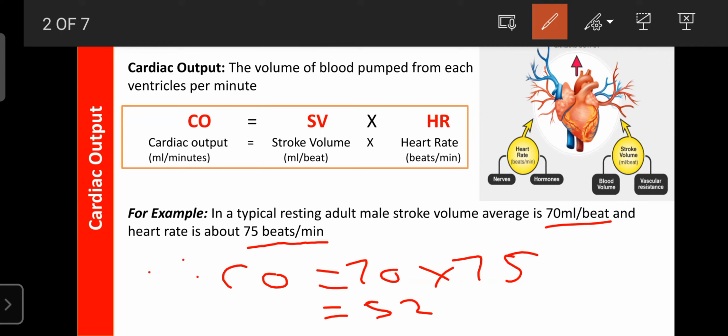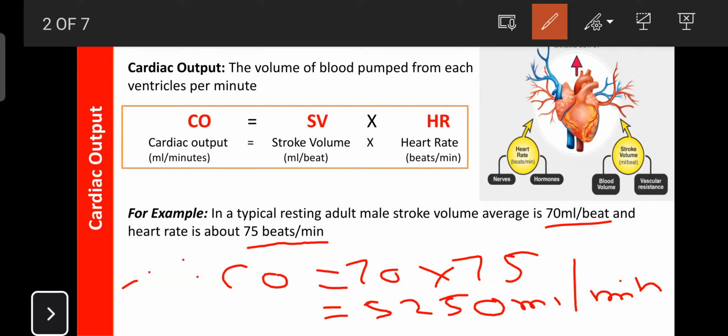That is 5250 ml per minute, or about 5 liters per minute.